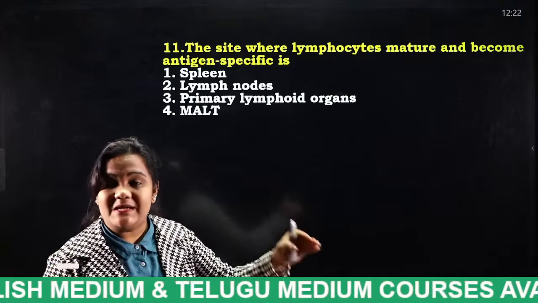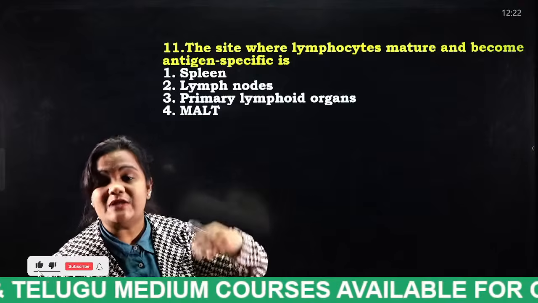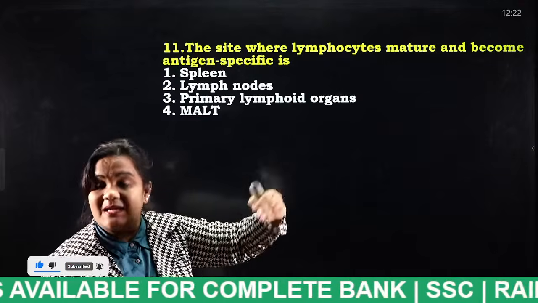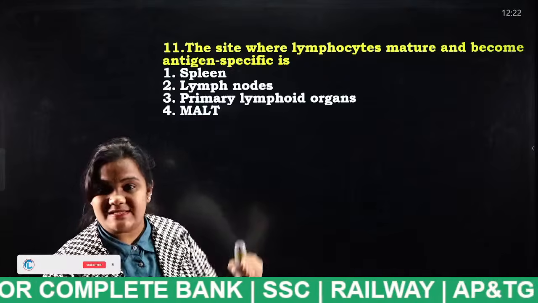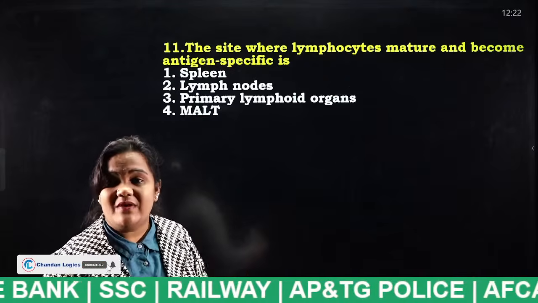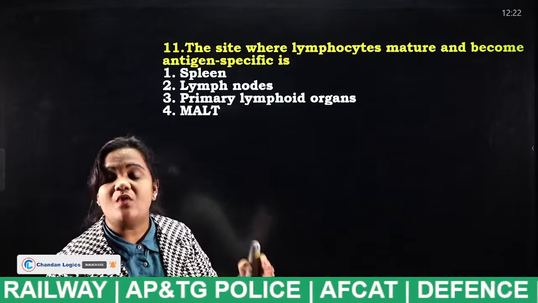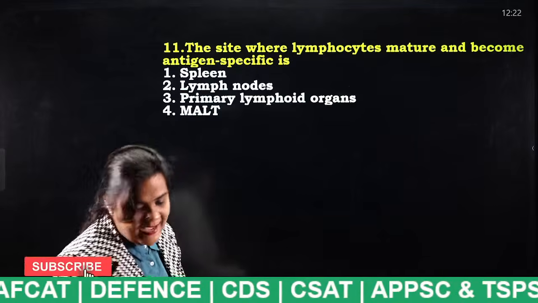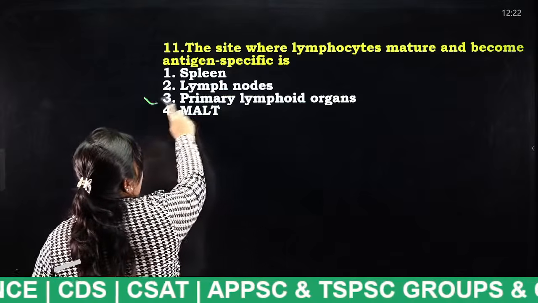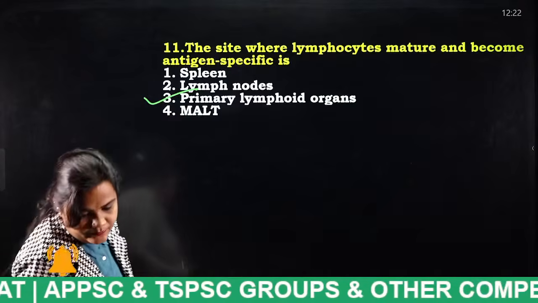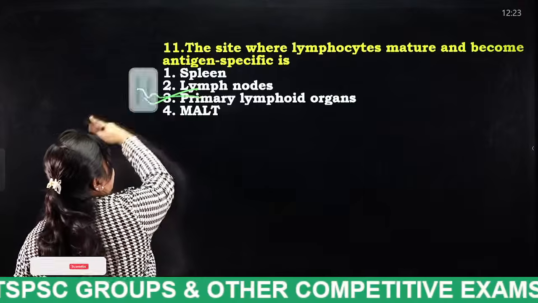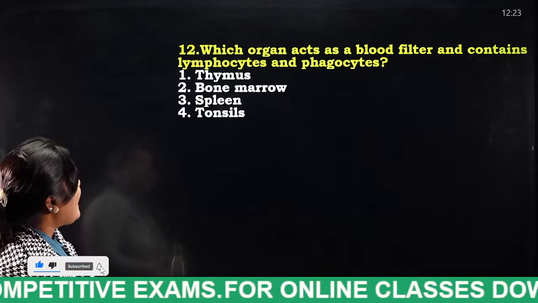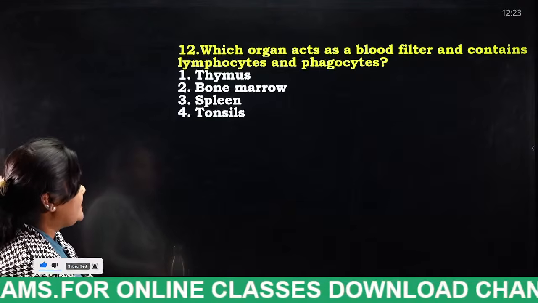Red blood cells are required for oxygen transportation, and white blood cells protect our body from parasites. In the same way, lymphocytes are a type of which blood cells? Now tell me, students. Yes, the answer for this question is primary lymphoid organs. Okay, next.